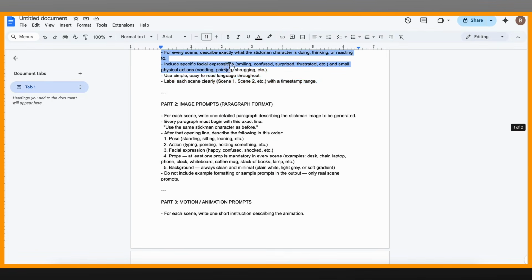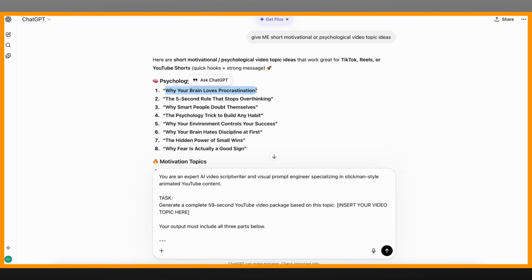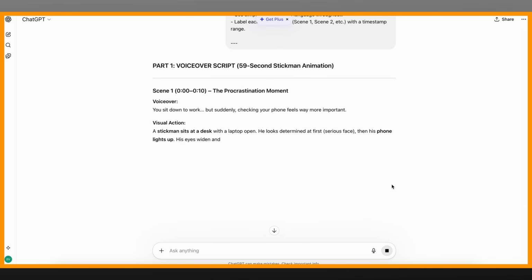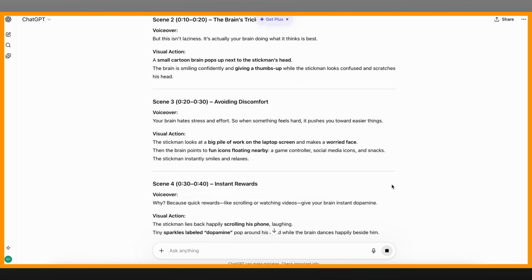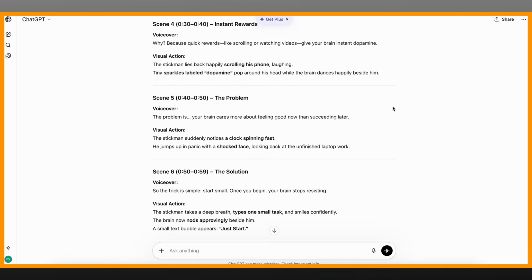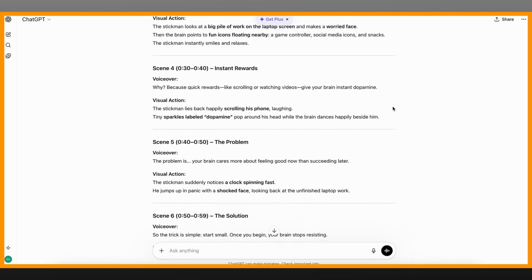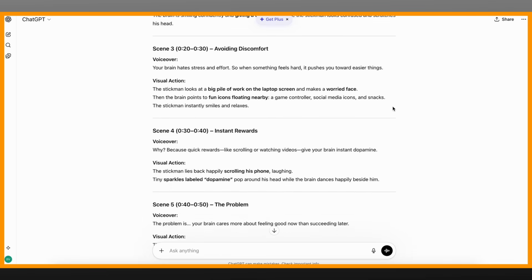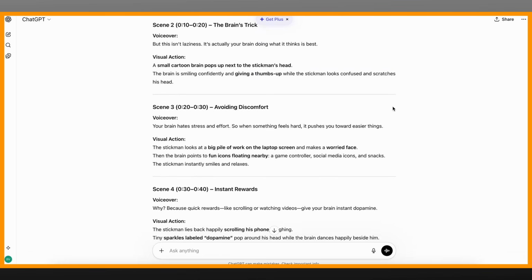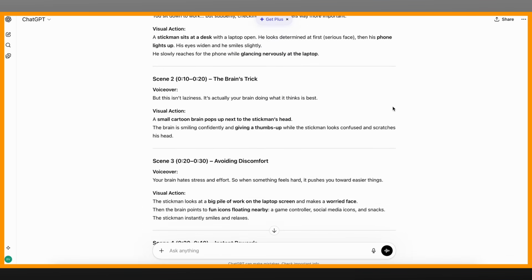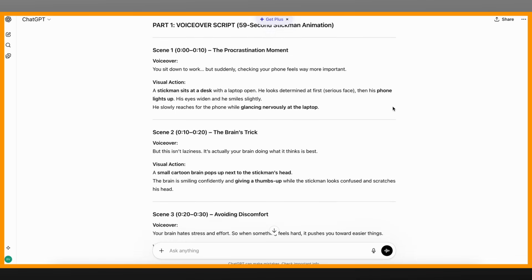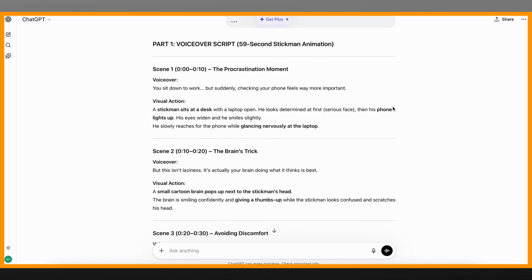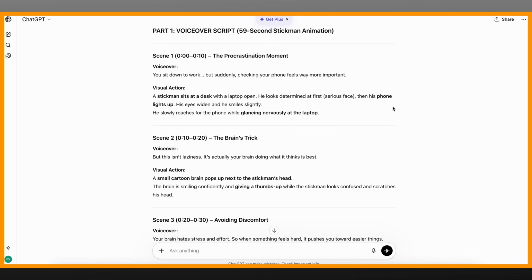Now paste the prompt from the description. Swap in your topic where the placeholder is. Hit enter. One prompt. That's all it takes. ChatGPT generates your complete video script with scene-by-scene voiceover text, image prompts for every scene, and video animation prompts. Everything you need for the entire video from one single input. Save this output. You're about to use every piece of it.